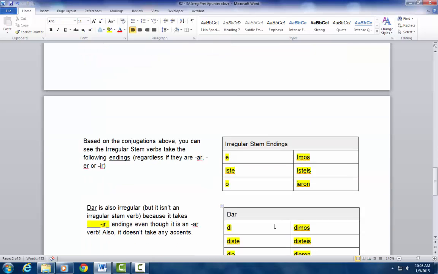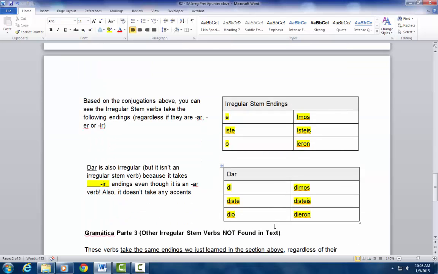Okay. So, based on the conjugations above, you can see that these irregular stem verbs have their own set of endings. It doesn't matter if they're AR, ER, or IR verbs. They take a totally different set of endings. So how do you know which verbs are the irregular stem verbs? Well, you're going to have to just memorize which ones make the change and which ones take these irregular endings.